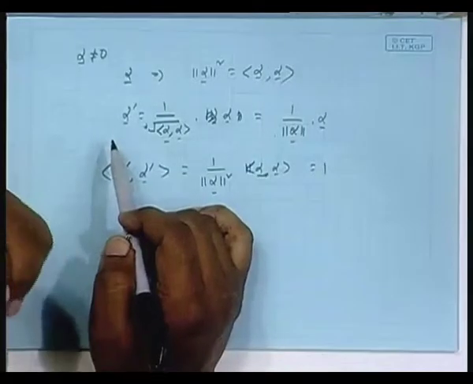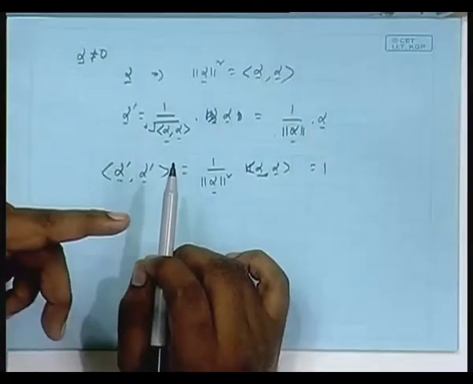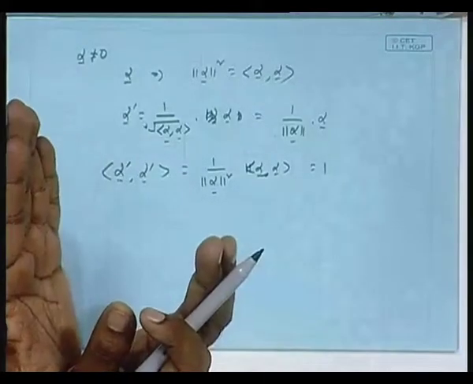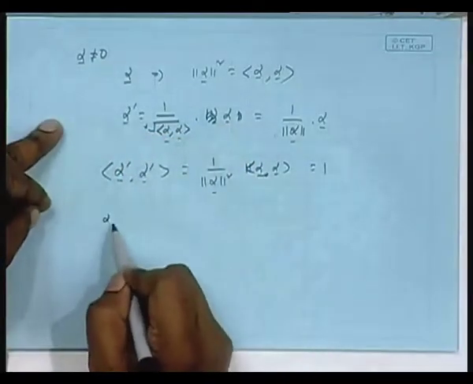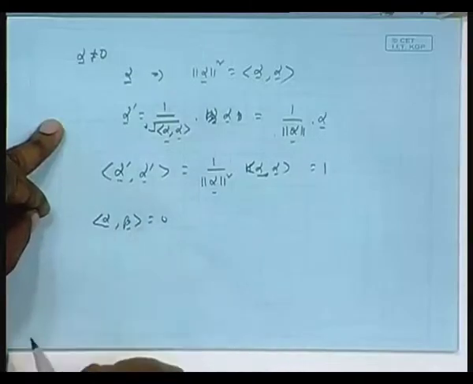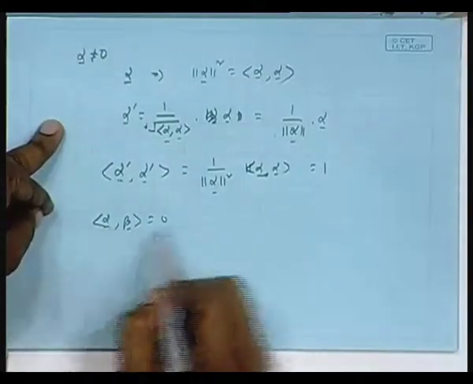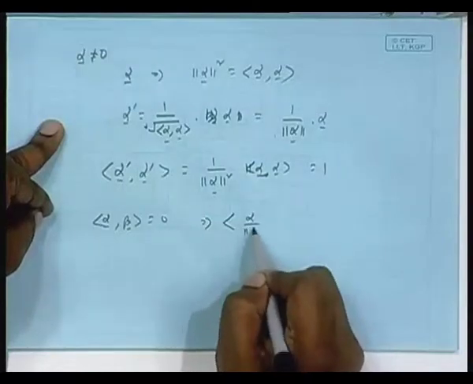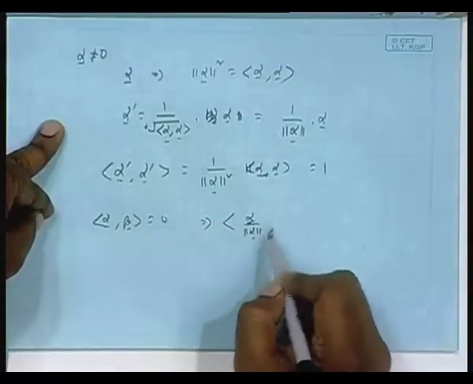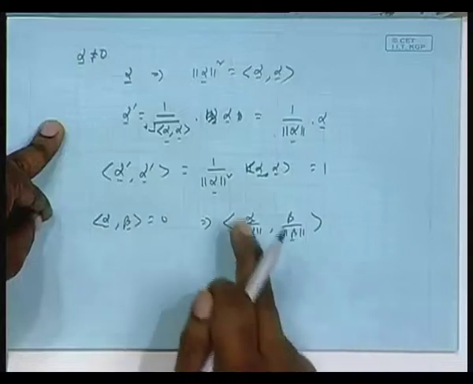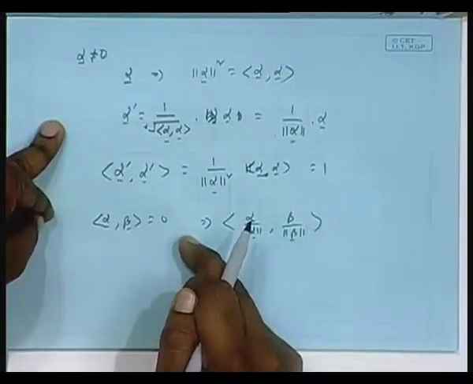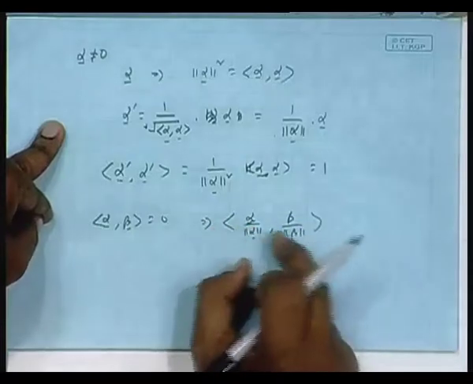Now, if there are two vectors alpha and beta, they are mutually orthogonal, but each not having unit norm, I can normalize alpha and beta by this factor, but orthogonality will prevail, is it not? Because after all alpha prime will be some scalar times alpha. Suppose alpha comma beta is 0, and I make alpha by norm alpha, beta by norm beta. My claim is this also should be 0. You take 1 by norm alpha outside, 1 by norm beta outside, here you still have alpha comma beta.